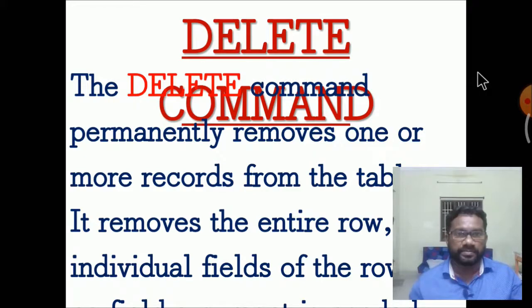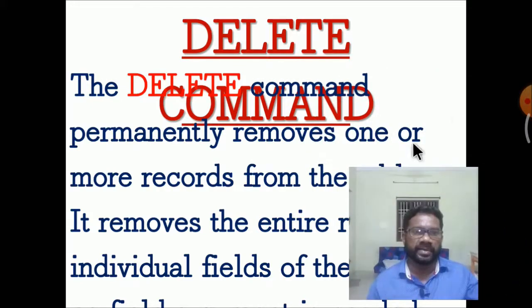Delete command: the DELETE command removes one or more records from the table. It removes entire rows. Individual fields in the rows cannot be deleted, as deletion is done row-wise.